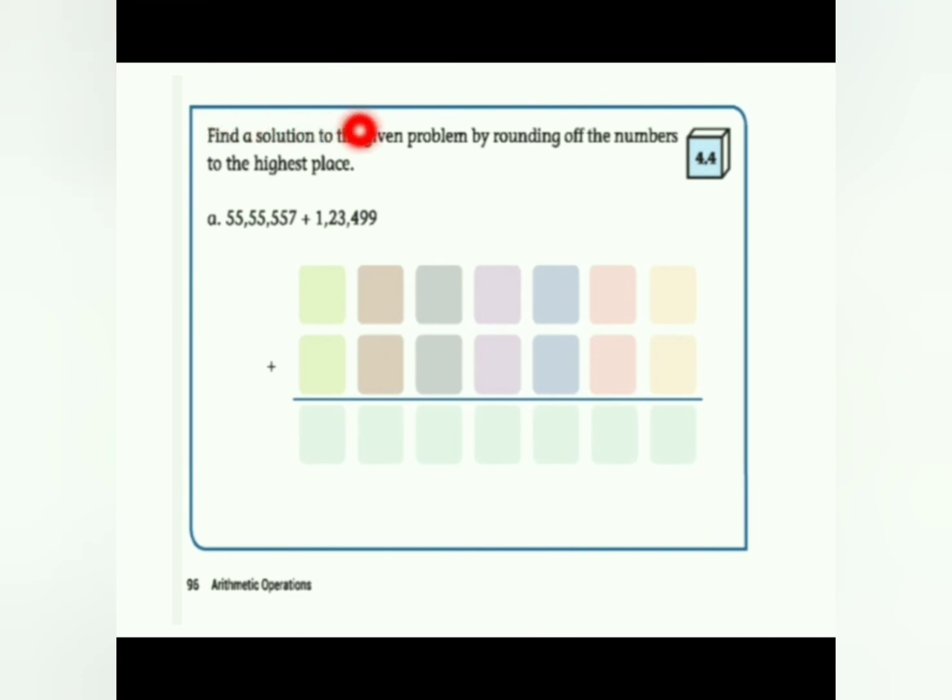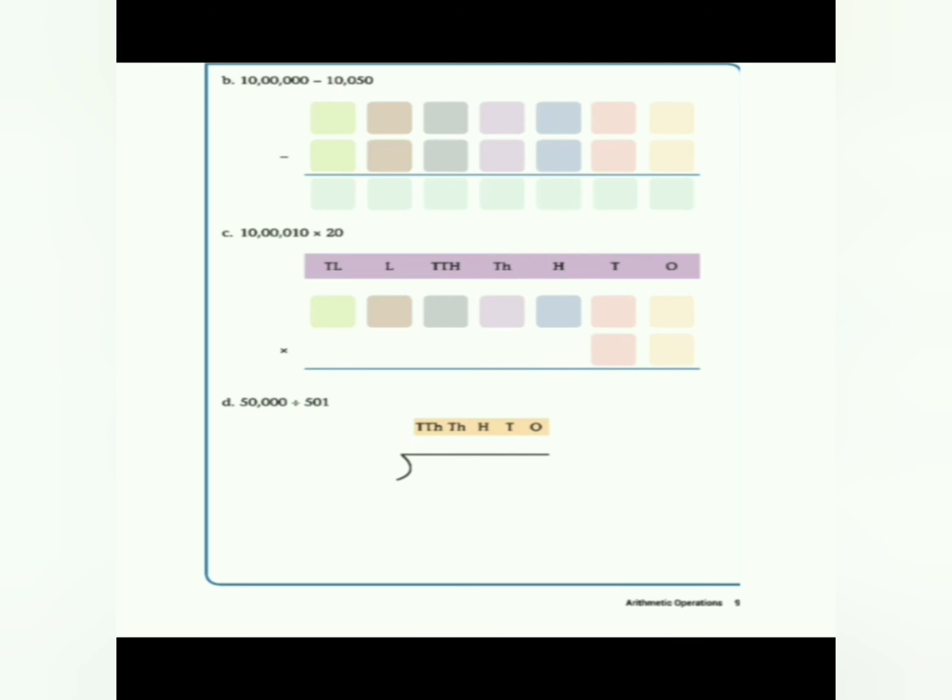We are going to do 4.4. Find the solution to the given problem by rounding off the numbers to the highest place. So here, 55,55,557, if you round off to the highest place, you will be getting 60 lakh, right? Yes. Then if you round off 1,23,499 to the highest place value, you will be getting the answer as 1 lakh. It is more than 5, so we rounded up, and it is less than 5, so we rounded down. After completing, you have to write down the answer. You have to add it and find out the answer. Now just see the next page.